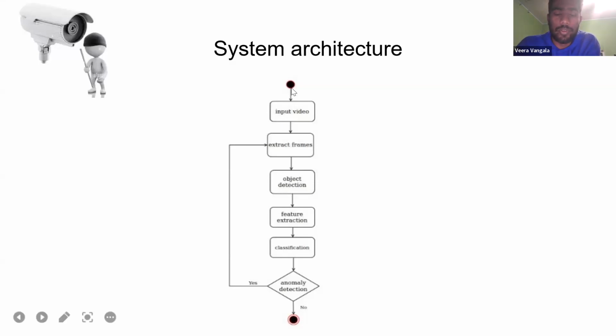First, the input video is sent to extract the frames using OpenCV, and from the extracted frames we detect different objects. From the different objects detected, we collect the abnormal frames using feature extraction, and there is a need to classify those images. Thereafter comes the anomaly detection, where we check whether it is an anomaly or not. If yes, we extract those frames and save them to the local system.